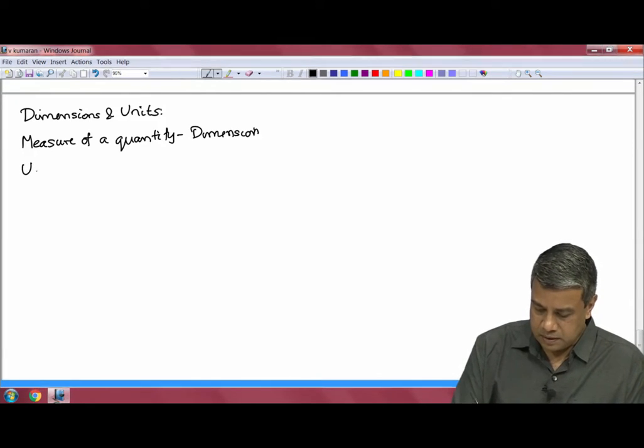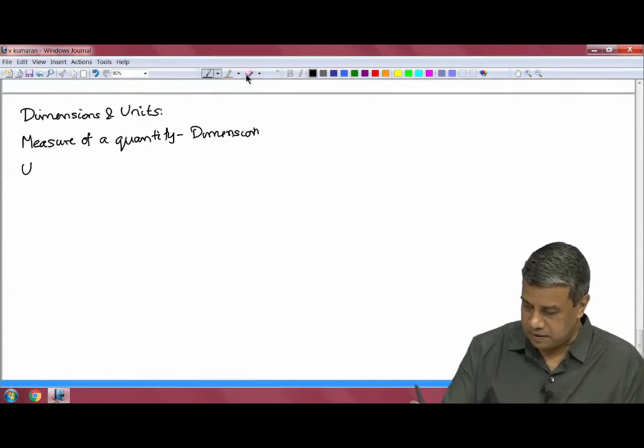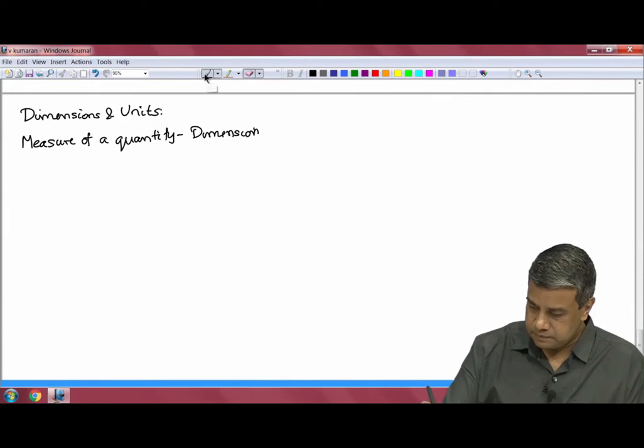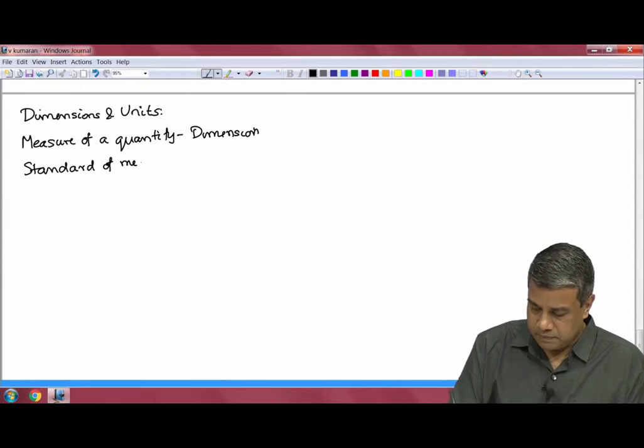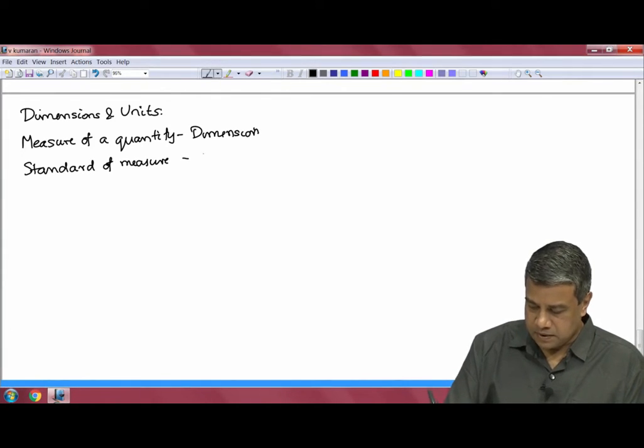And the unit of that measure, the standard of that measure, is what is called a unit.